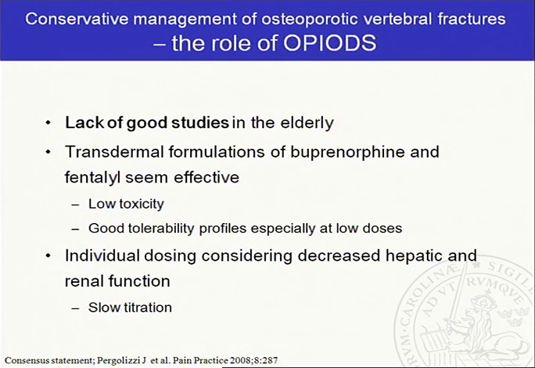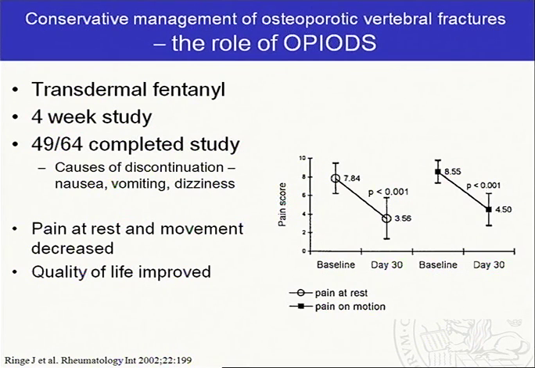However, in the elderly, you need to have individual dosing and consider the decreased hepatic and renal function, so there needs to be a slow titration. And this is one of the studies that have been performed with transdermal fentanyl. It's one of a few studies with opioids in the elderly. And as you see, it's a 4-week study, so it's short-term and acute pain, and very few patients, and not all completed the study, but nevertheless, there was a decrease in pain at rest and movement, and also an improvement in quality of life. So there seemed to be a place for opioids.